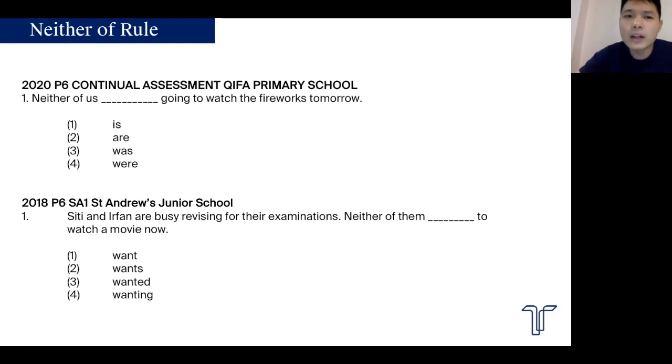Neither of rule, super simple, super straightforward. Every time you see neither of, it is always singular. Remember that, it comes out. Neither of us is going to watch the fireworks tomorrow. The second question: Siti and Irfan are busy revising for their exams. Neither of them wants to watch a movie now. Simple. Every time you see neither of, choose the singular option.